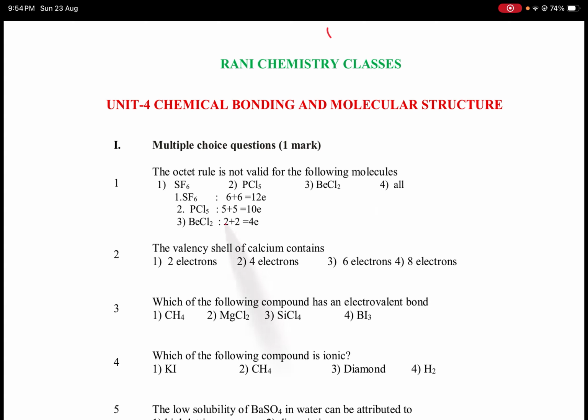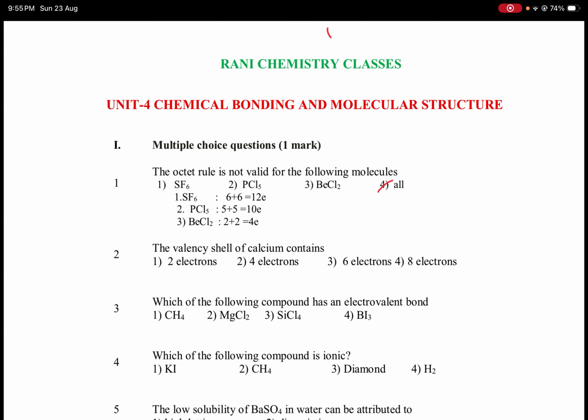BeCl2, beryllium belongs to second group. It contains 2 valence electrons. The pz electron of each chlorine forms 2 sigma bonds with 2 electrons of beryllium. So 2 plus 2, total 4 electrons. So all 3 species are not following the octet rule. Octet rule means having 8 electrons in the valence shell. So option 4 is the correct one.